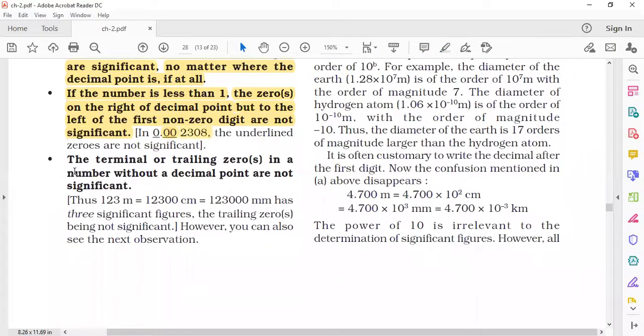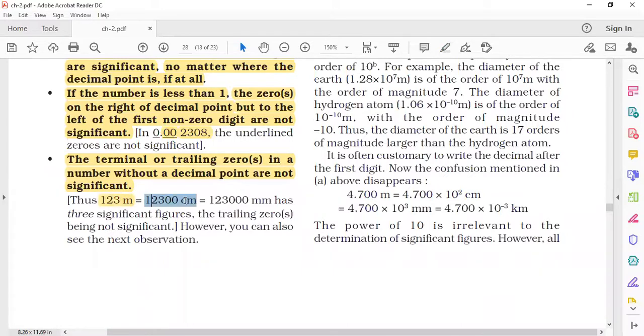Now the next rule: the terminal or trailing zeros in a number without a decimal point are not significant. Take the example 123 meter, which is 12300 centimeter. In 123 meter there is no zero, so the significance is 3.